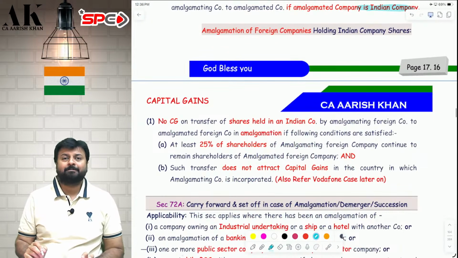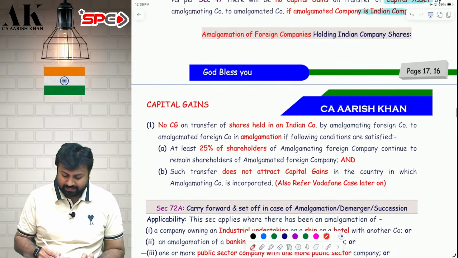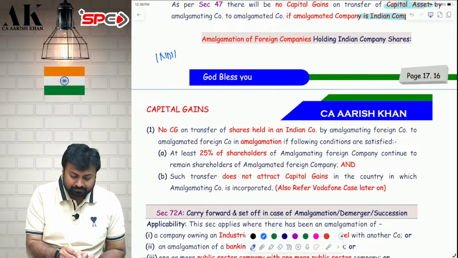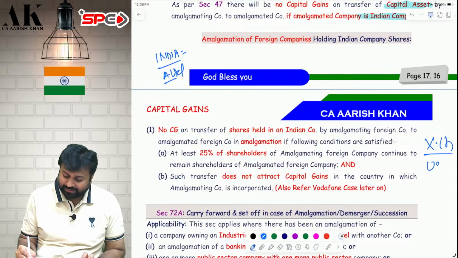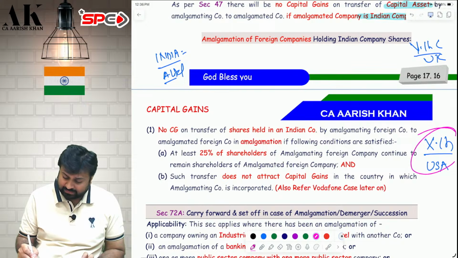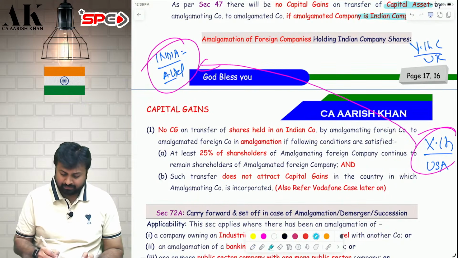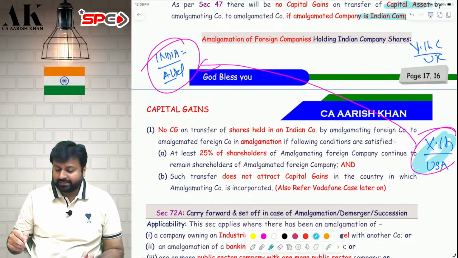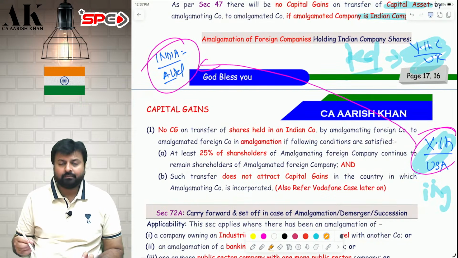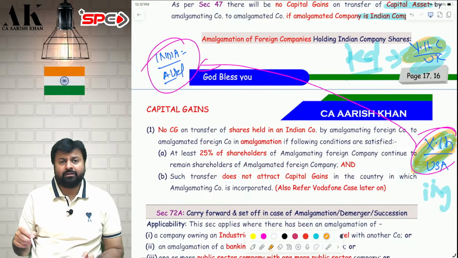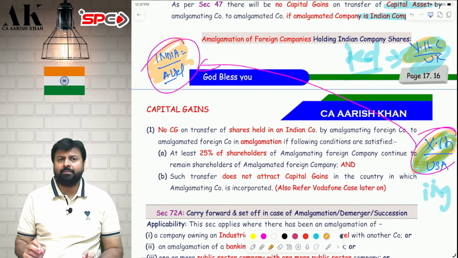Next discussion, amalgamation of foreign companies. For that, we need to understand one example. This is India. There is A Limited here. There is XINC, which is in USA. There is YINC, which is in UK. And this foreign company holds some shares in an Indian company. Now, suppose XINC is getting amalgamated with YINC. XINC is the amalgamating company. YINC is the amalgamated company. So they are transferring the shares of the Indian company.